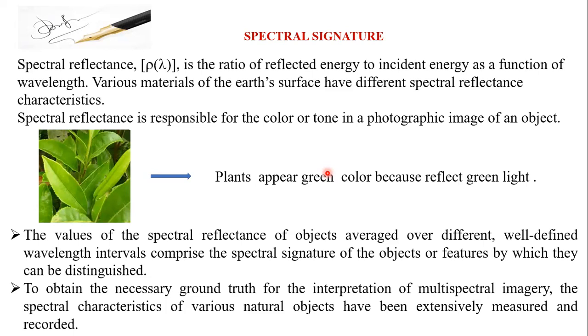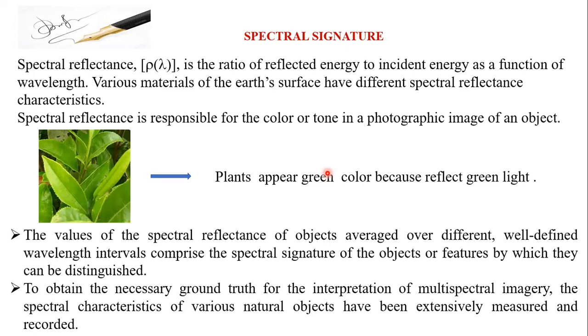If you take a photograph of a paddy field with your common camera, it will show one type of reflection, one type of greenery you can enjoy. At the same time, if you take a photograph of a banana plantation, it will show one type of character. If you take dryland crops like jowar or bajra, it will show another type of reflection.